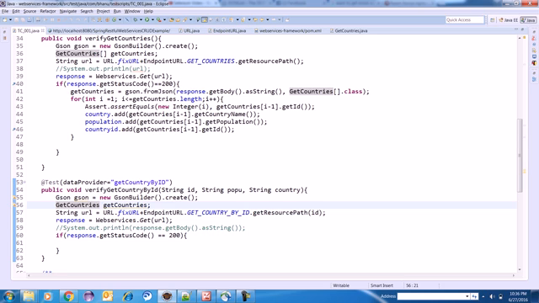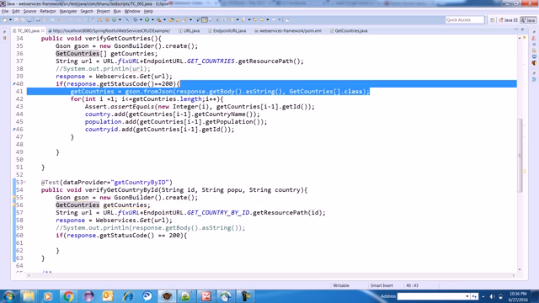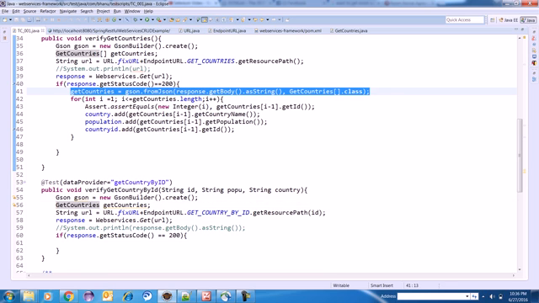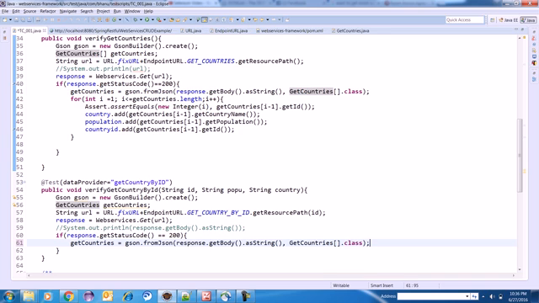So I am just making a single variable. Now if the status code is 200, I'll copy this and paste it here. Instead of array I will just make a normal class.